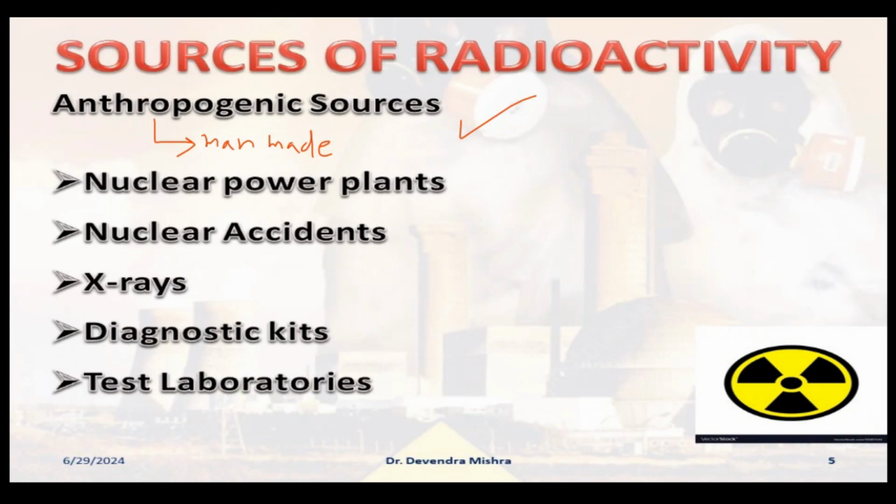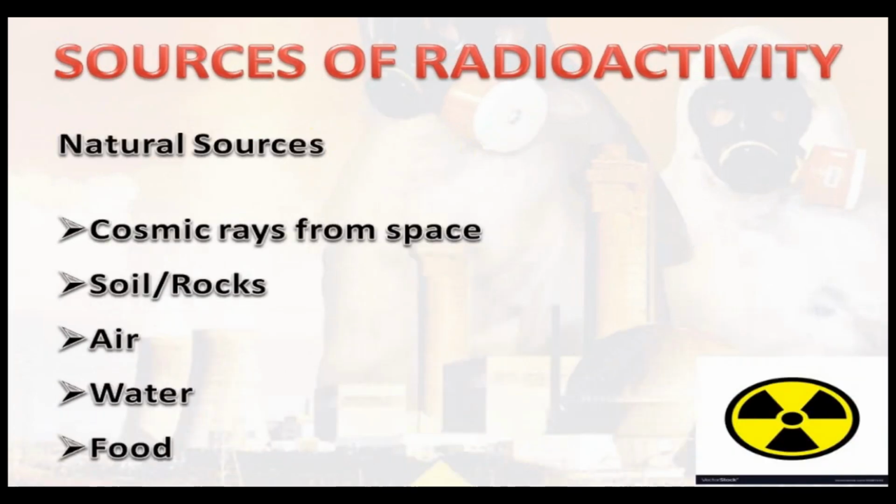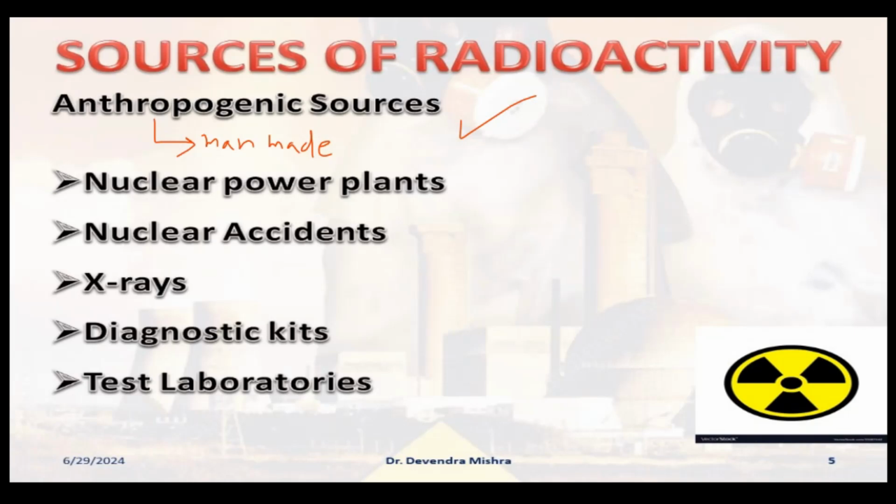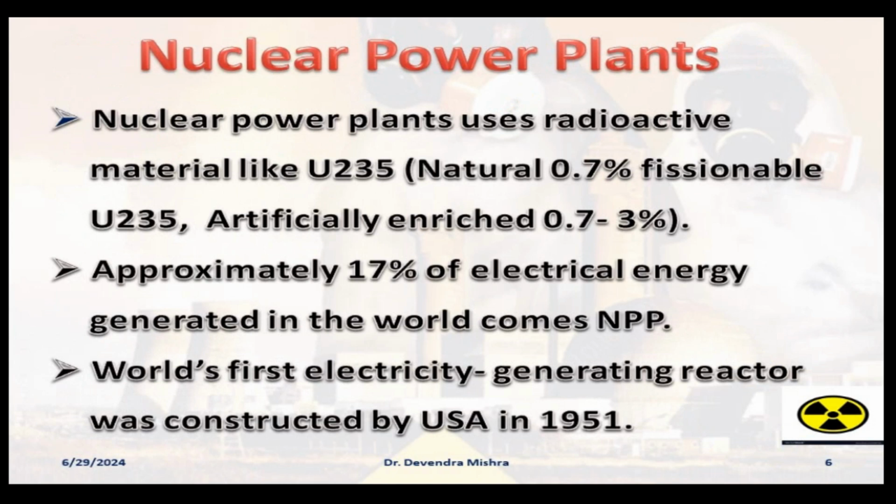Now see, as I can go back, these natural sources I have already explained here, but man-made sources are very, very important. So I'll discuss all of these: nuclear power plants, nuclear accidents, X-rays, diagnostic kits, and the test laboratories, which can expose any person to high radiations, right? So, nuclear power plants.